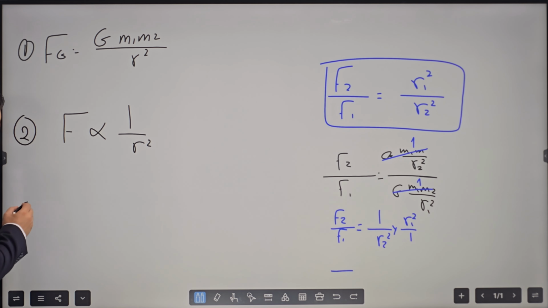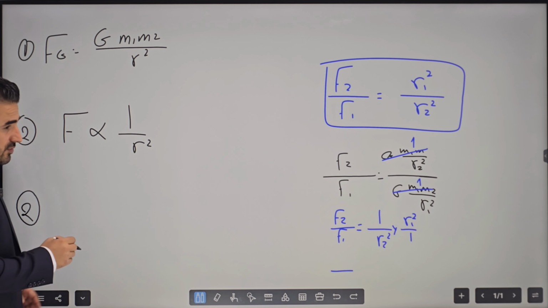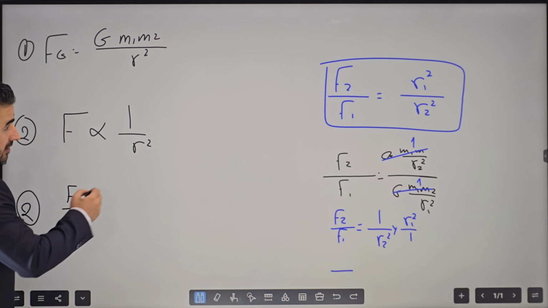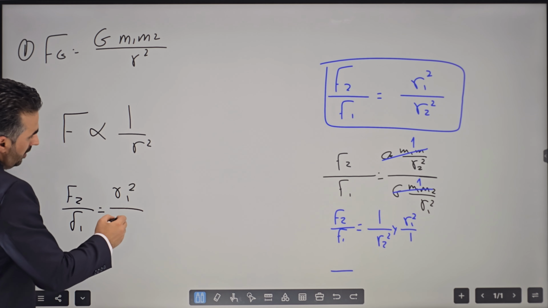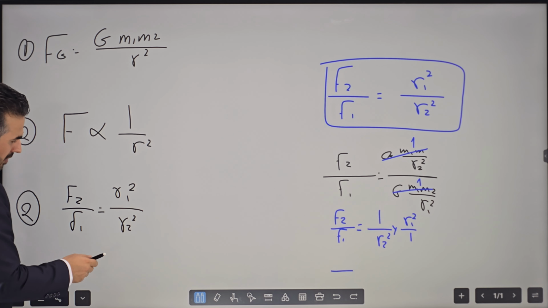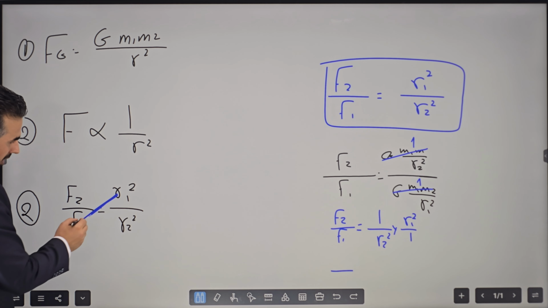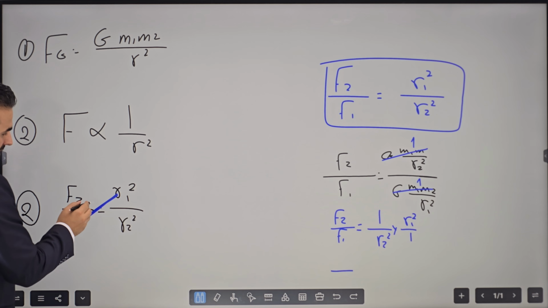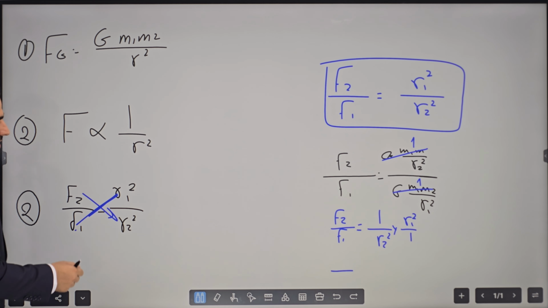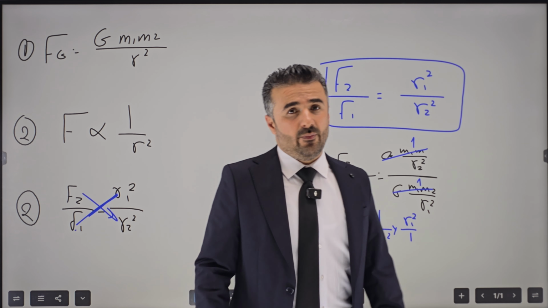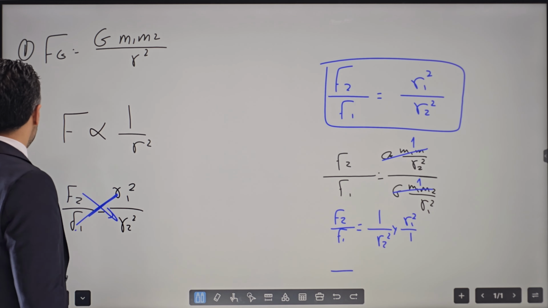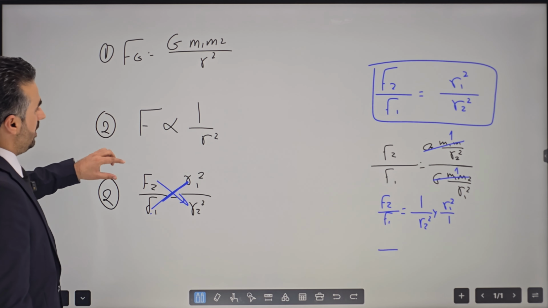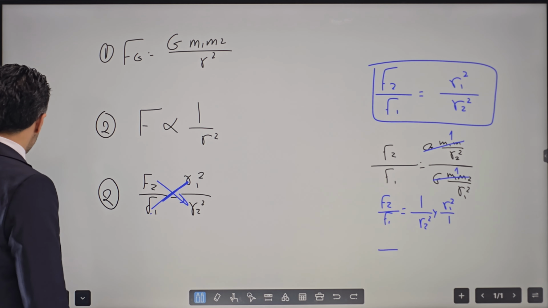But if you're given two forces and two radii, and only one of them is unknown, then you can use the equation F2 over F1 equals R1 squared over R2 squared. How not to forget this? Remember, these two are F1, R1, and these two are F2, R2. Remembering this might help you recall them better. Now that we know this equation, let's see how we can use it in calculations.